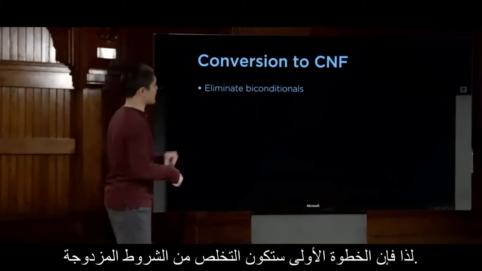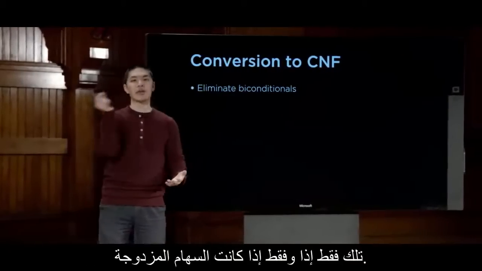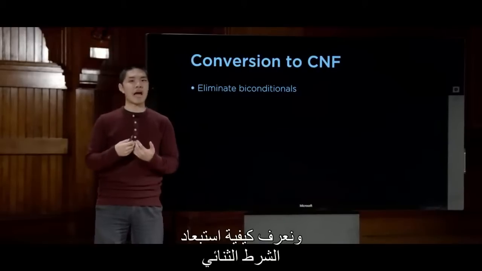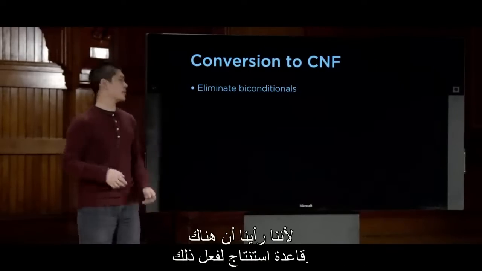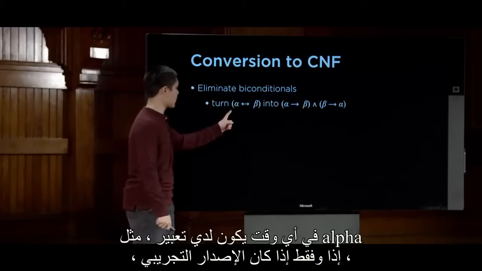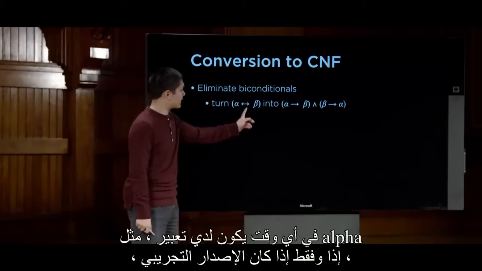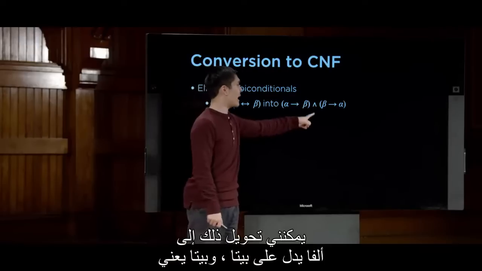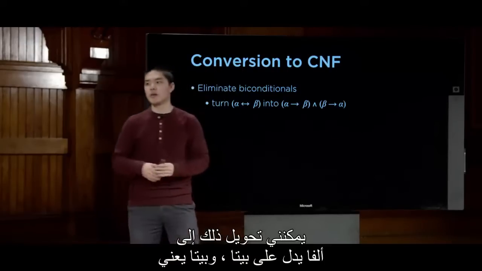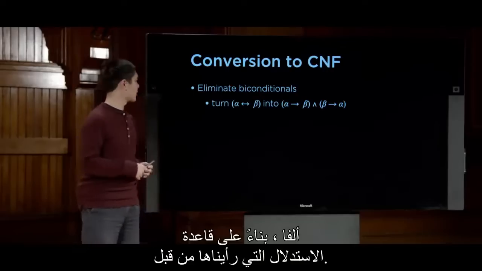So the first step will be to eliminate biconditionals, those if and only if double arrows. And we know how to eliminate biconditionals because we saw there was an inference rule to do just that. Anytime I have an expression like alpha if and only if beta, I can turn that into alpha implies beta and beta implies alpha based on that inference rule we saw before.